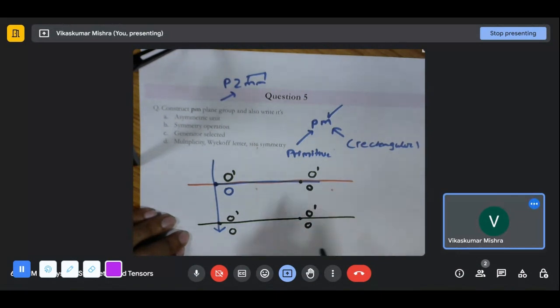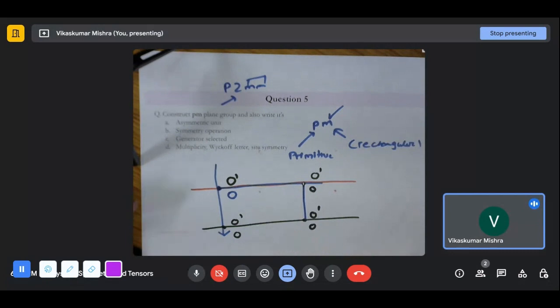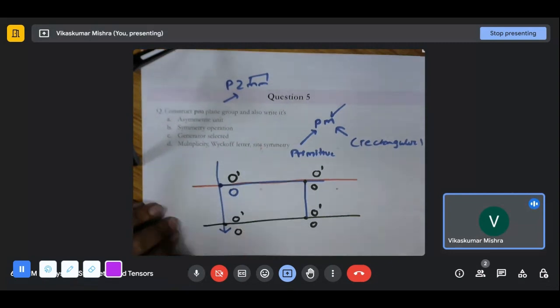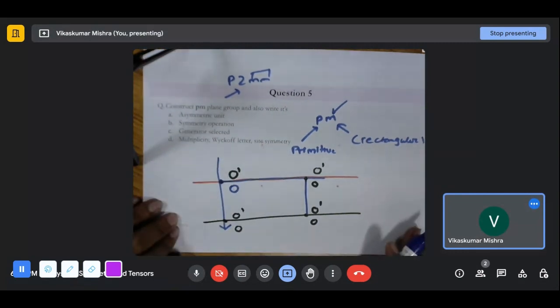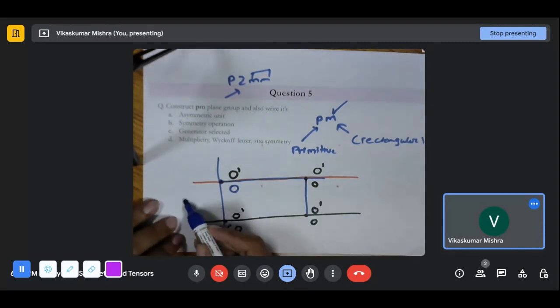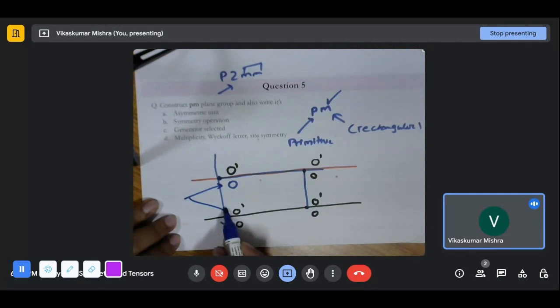Now we can join all these reference points and say, effectively this is how we have generated the things. This is a mirror and these are the general position diagram. Effectively we can see there are only 2 points confined to our cell.